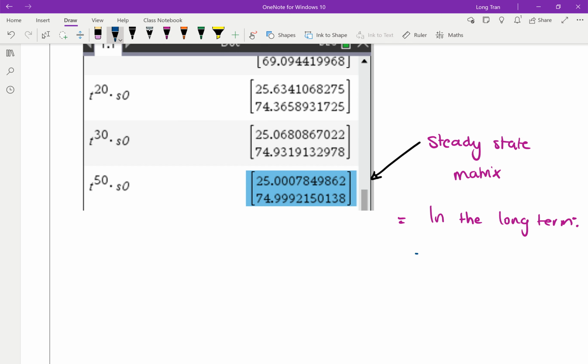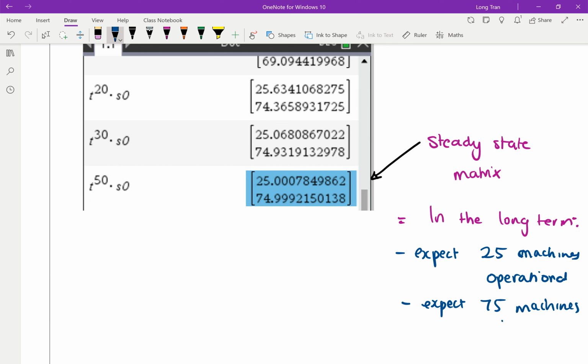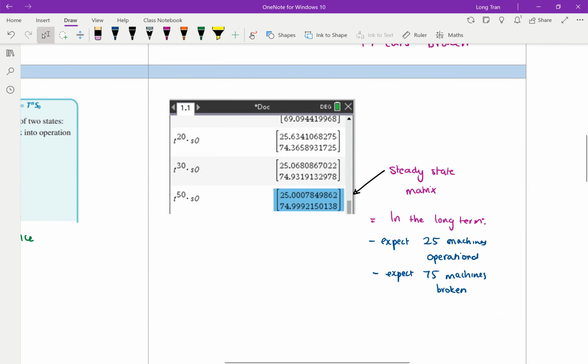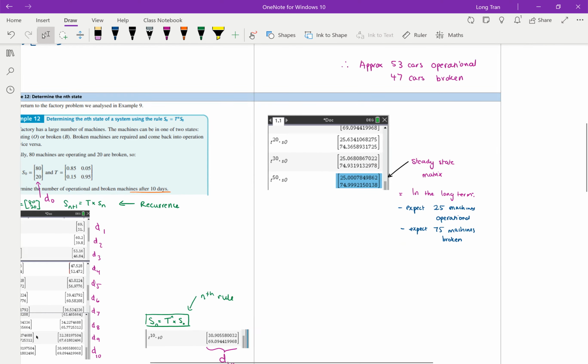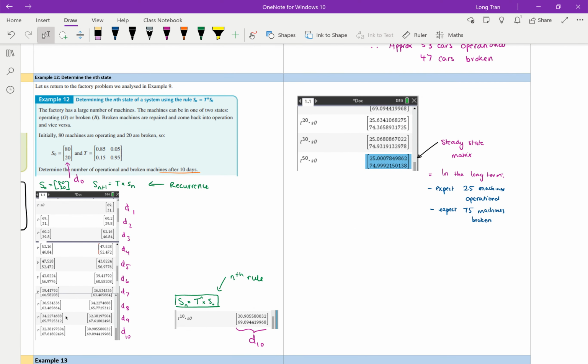And this just means in the long term, you can expect 25 machines will be operational, and you can expect 75 machines broken, based on the transition matrix they had started off with for us. Okay, and this is all assuming that the transition matrix doesn't change over time, that it stays the same. And that's one of the properties if you were doing methods that talk about that. But that's all you need to understand.